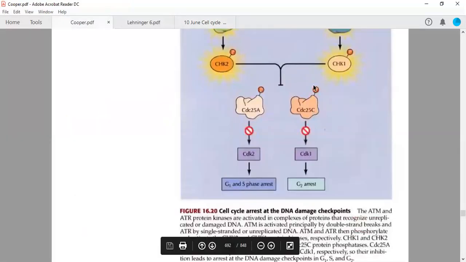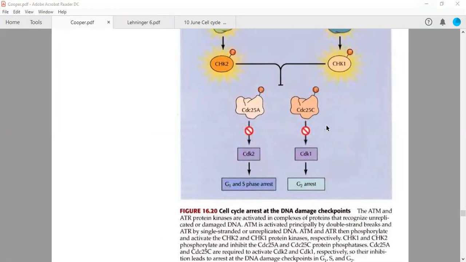Okay. So someone is having a query, I hope. Thank you, Ankita. It is crystal clear now.